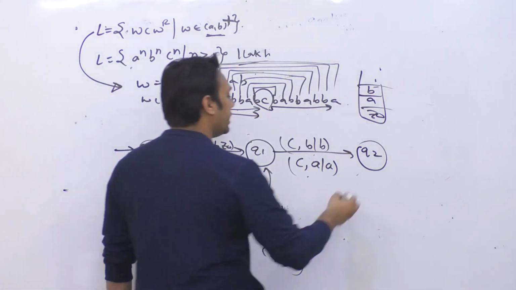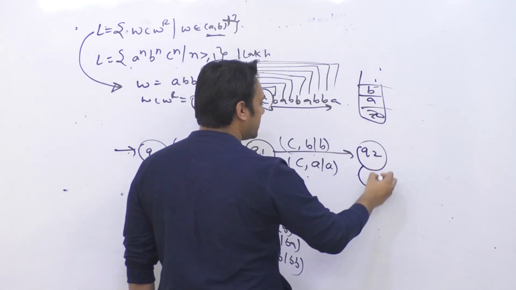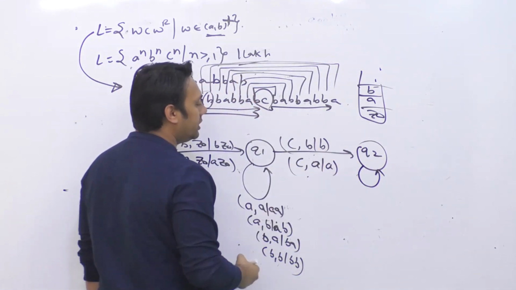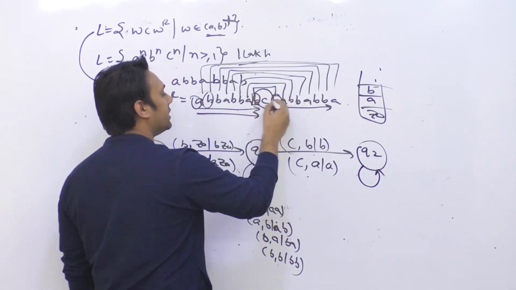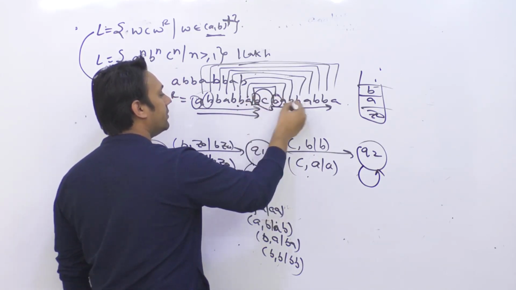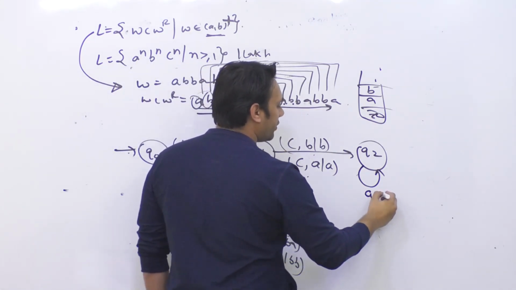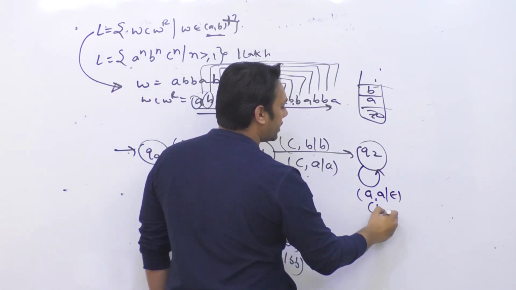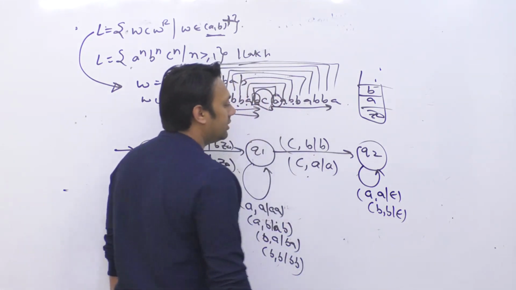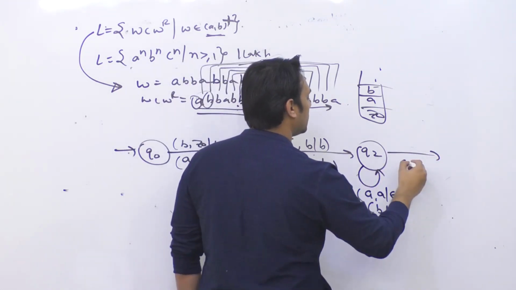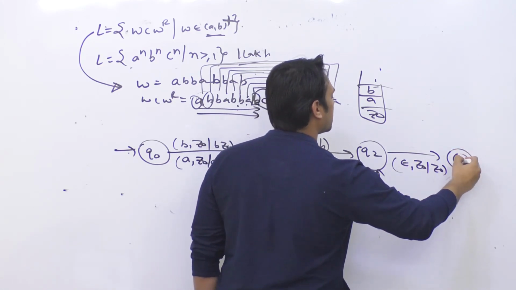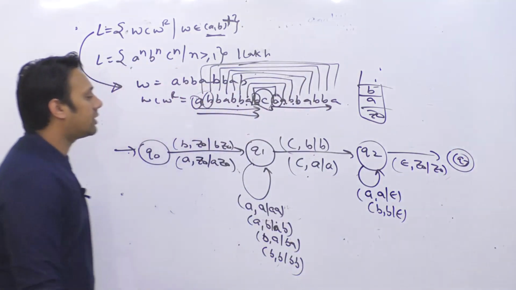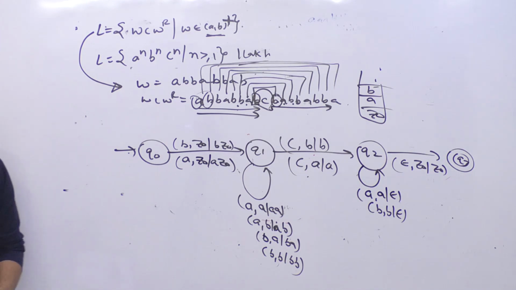I could make one more extra state, but for simplicity let me just remove from here only. After this, these symbols will be matching. So B will be matched with B, A will be matched with A, and so on. Whenever you get an A, remove it. Whenever you get a B, remove it. That's it. And as soon as the stack is empty, leave it as empty, and you can accept it in state Q3. So this is how you can make a PDA for this. Is this clear to everyone, how this is working?